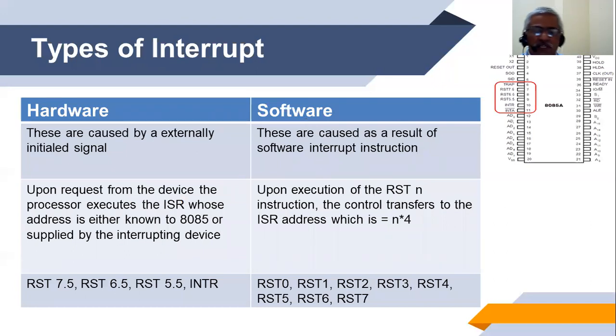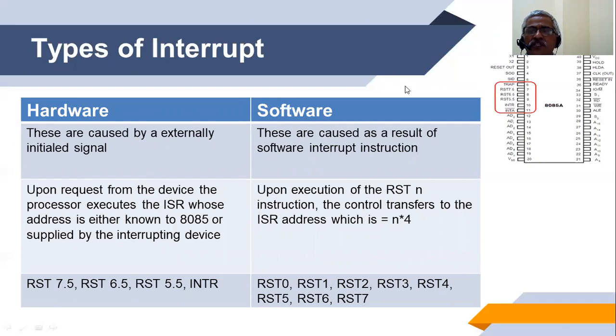Then, discussing the types of interrupts. In 8085, the interrupts can be categorized in different types. The broader way of categorizing is hardware interrupt and software interrupt. The hardware interrupts are through these lines.